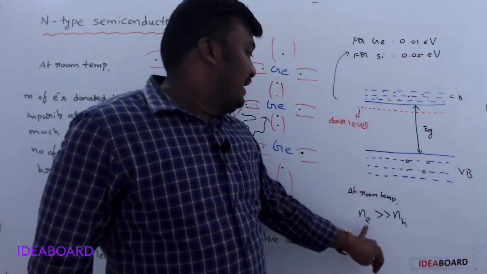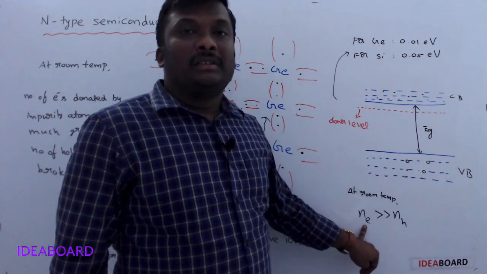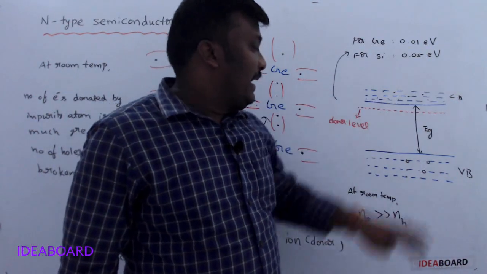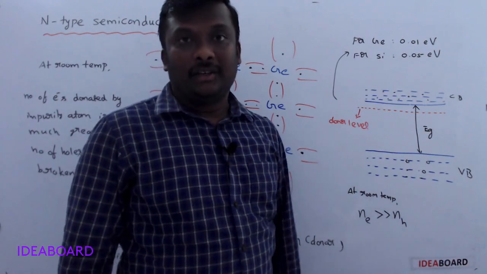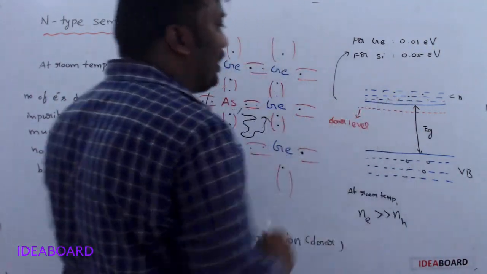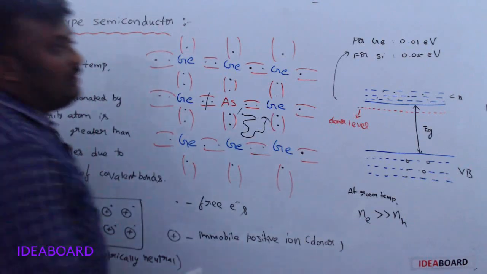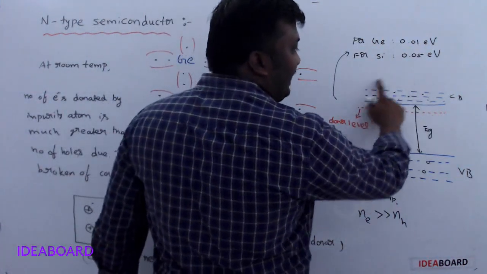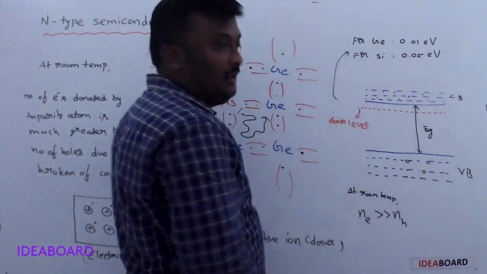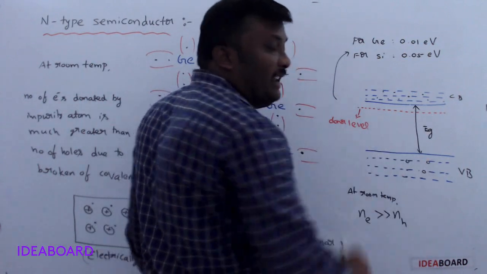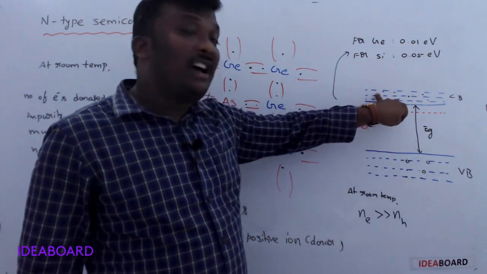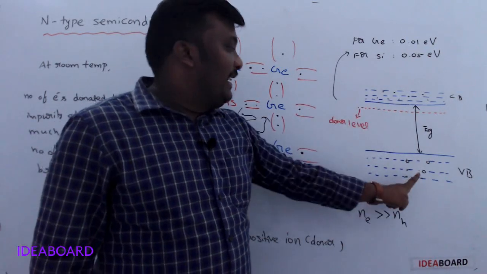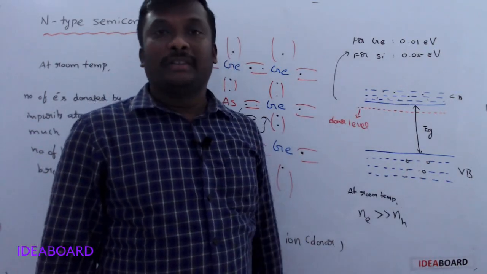Please keep in mind the number of electrons in the conduction band is more compared with the number of electrons in the valency band. So what are the majority charge carriers in the n-type semiconductor? The majority charge carriers are electrons and the minority charge carriers are holes.